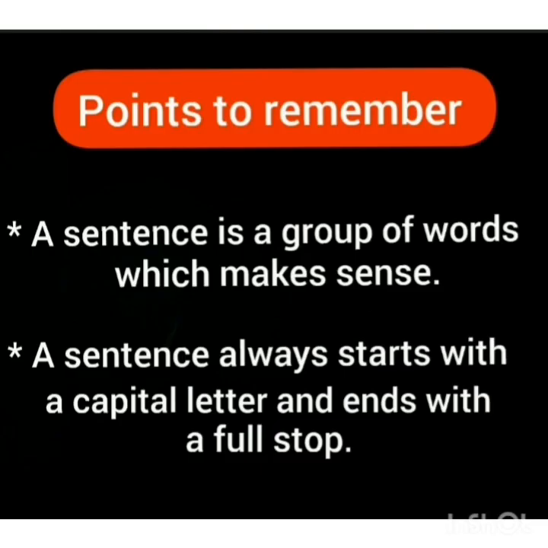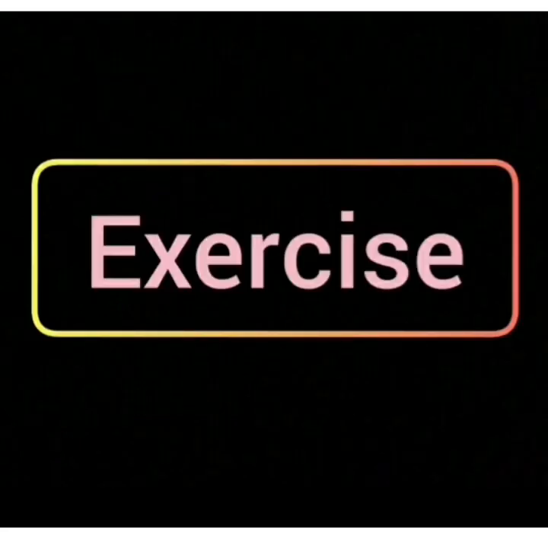Kids, points to remember. A sentence is a group of words which makes sense. A sentence always starts with a capital letter and ends with a full stop. Now let's do the exercise.